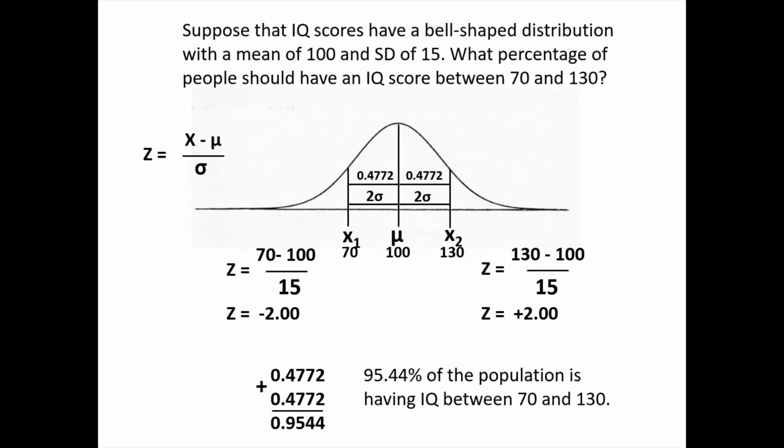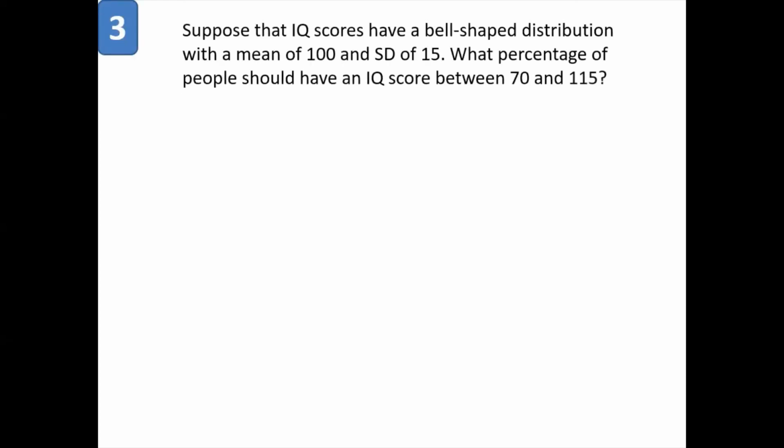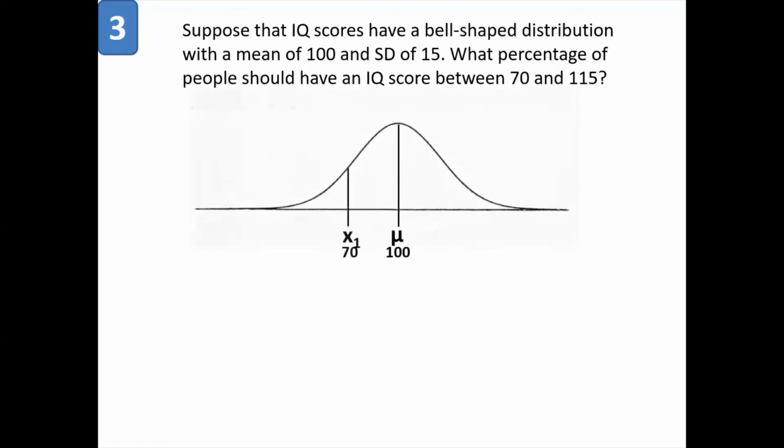So this is how you can calculate different proportions in terms of the normal curve if you know the mean and standard deviation. So we'll solve another example, a third example. Now I'll take different values on both the sides, not similar values. On one side, my x1 is at 70 and on the second side my x2 is at 115. I want to calculate the percentage of population between 70 and 115.